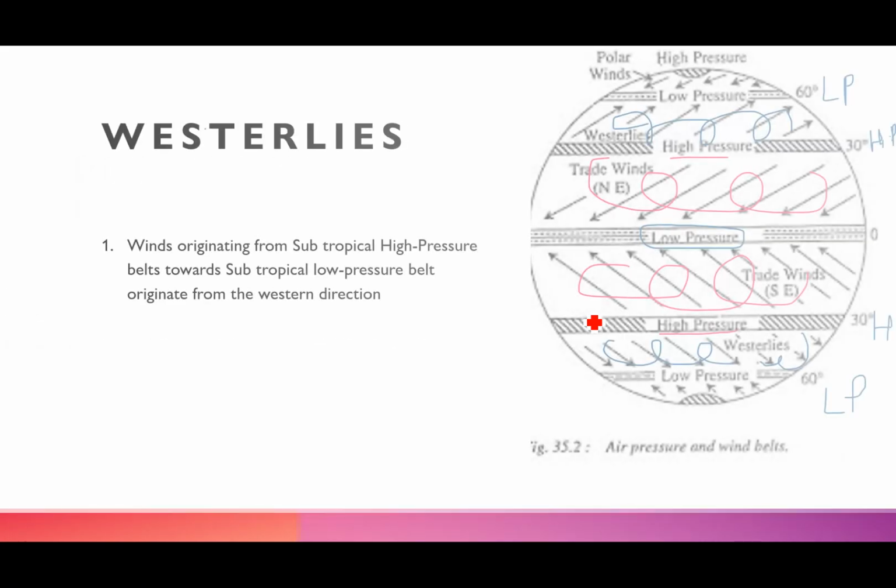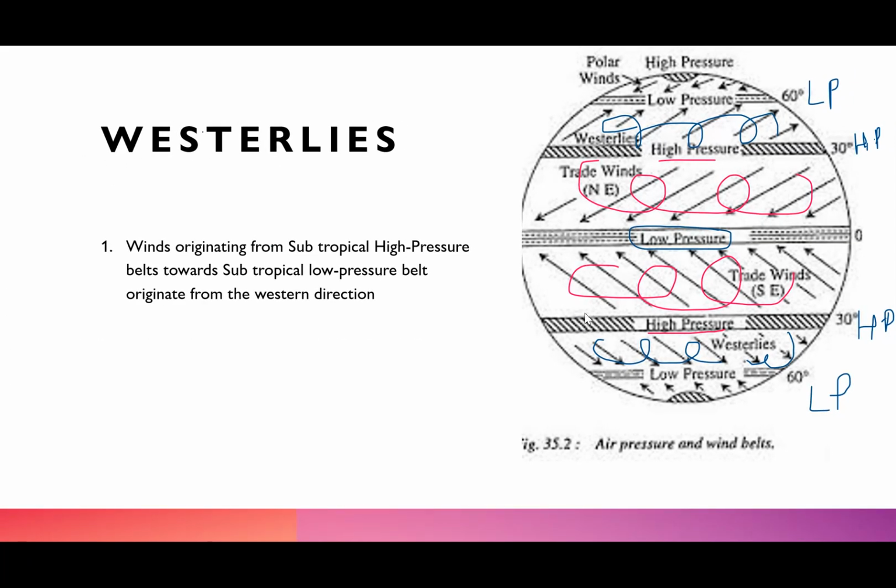Now the other permanent winds are the westerlies. What are westerlies? I have used two different colors. Now these are the trade winds, if you can just see from here. Now we are talking about the westerlies. They originate from the subtropical high pressure belt towards the subtropical low pressure belt, and they come from the western direction.